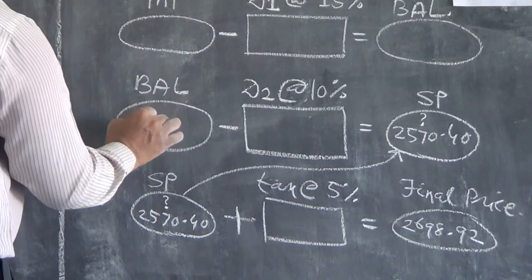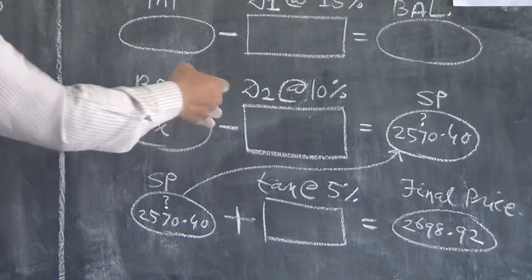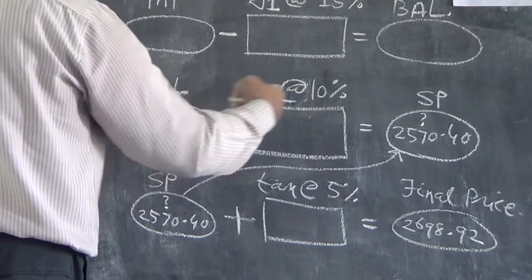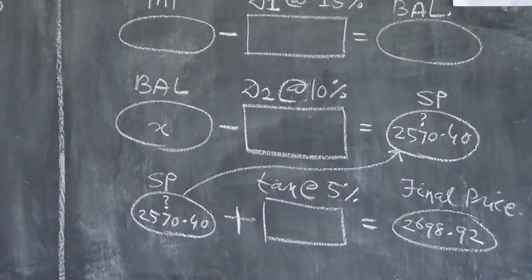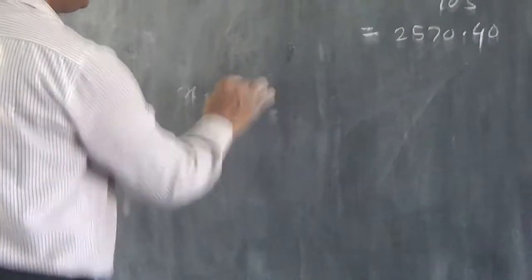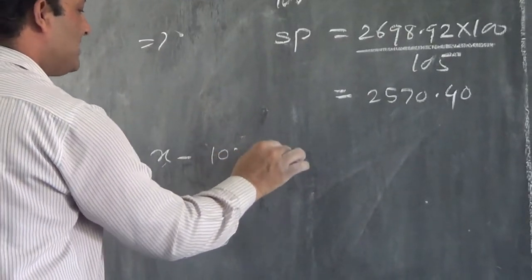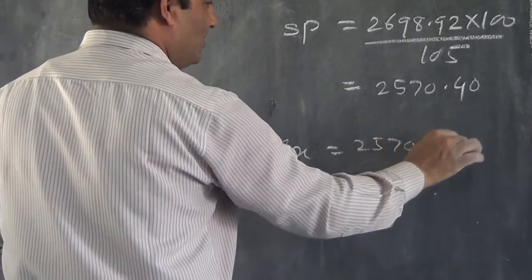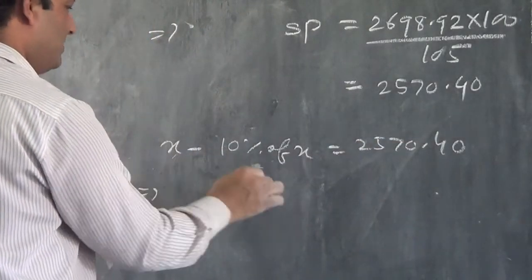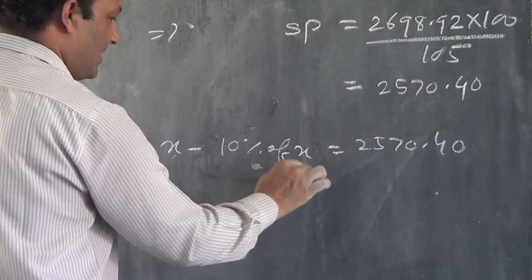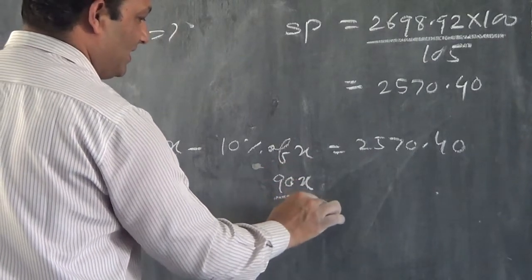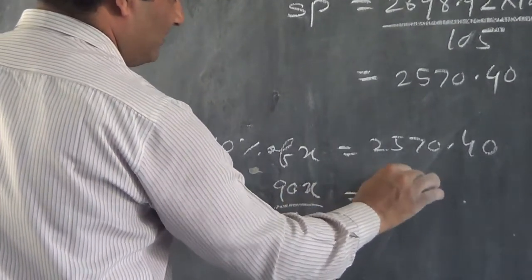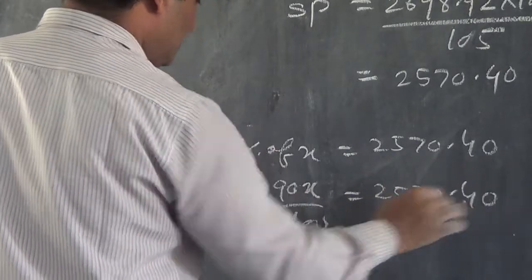This one you can write as x here. x minus 10% of x equals 2570.40. This will give 90x by 100 equals 2570.40.